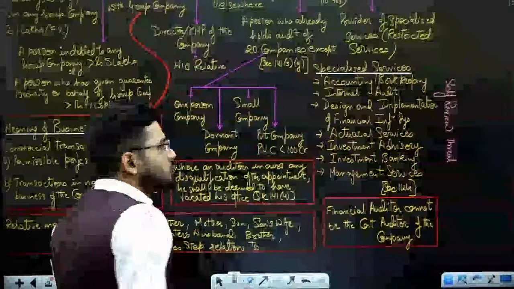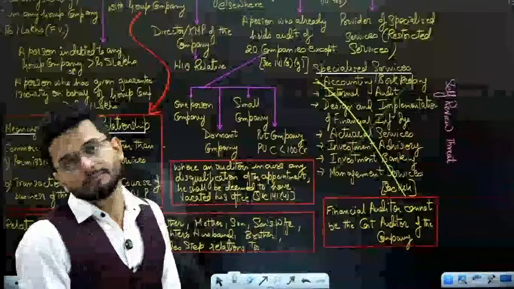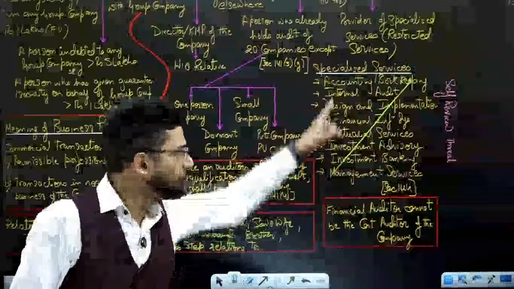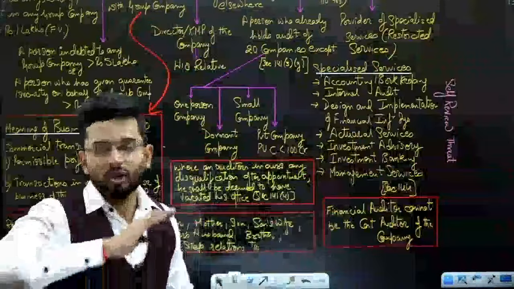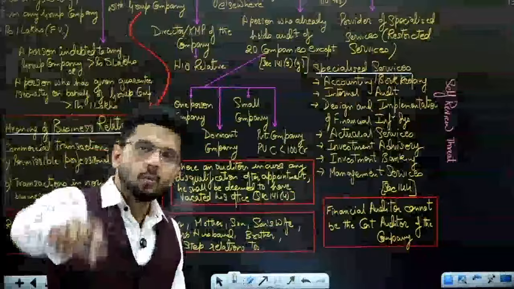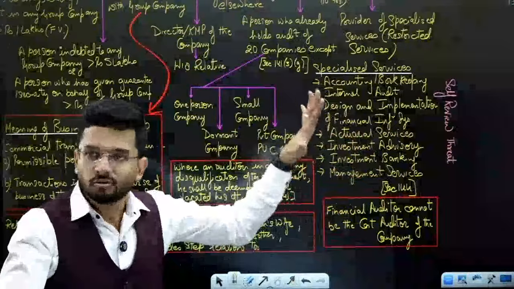So you are restricted from performing these managerial services in any company if you want to do cost audit of that particular company. If you want to do cost audit, don't give these services to that company. Don't prepare their books of accounts. You cannot prepare their books of accounts if you want to have cost audit of that particular company. This is known as self-review threat.